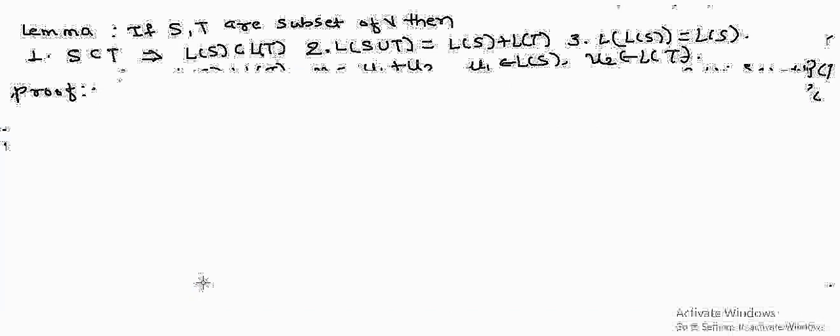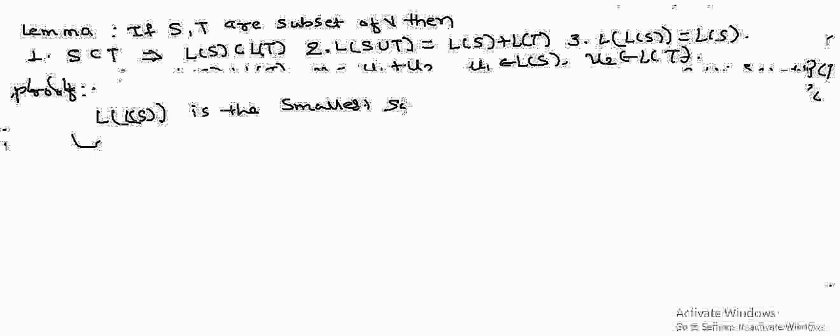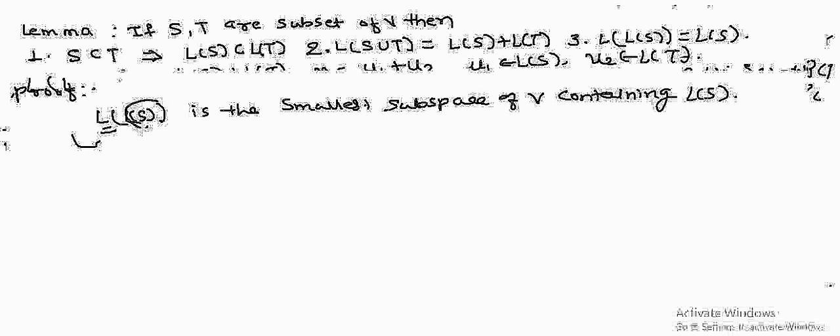L of S is by definition the smallest subspace of V containing S. This linear span L of S is the smallest subspace containing S, but L of S is itself a subspace.